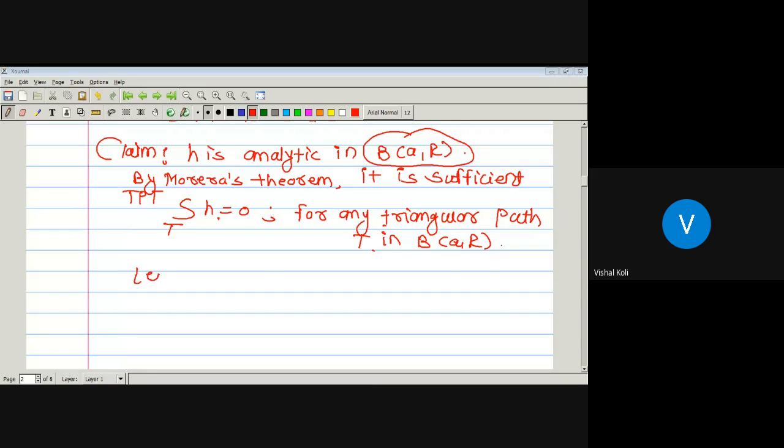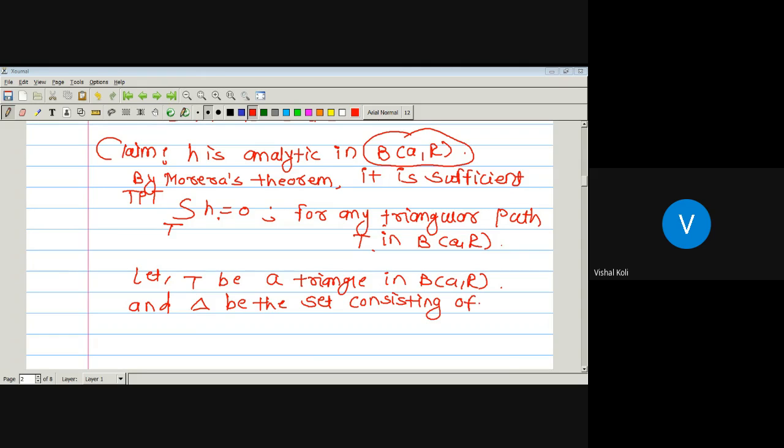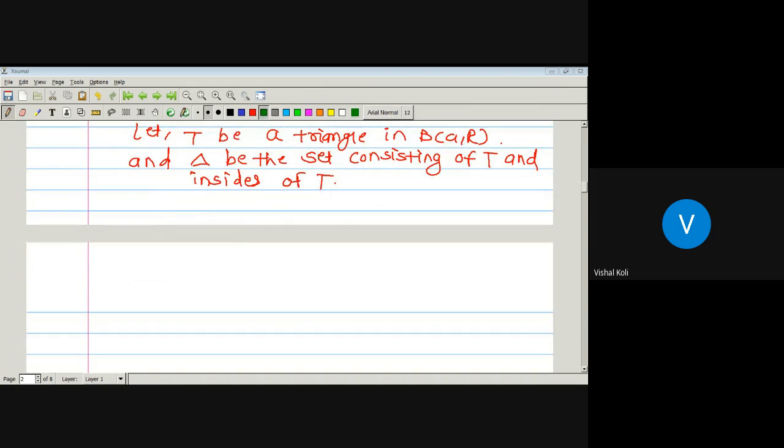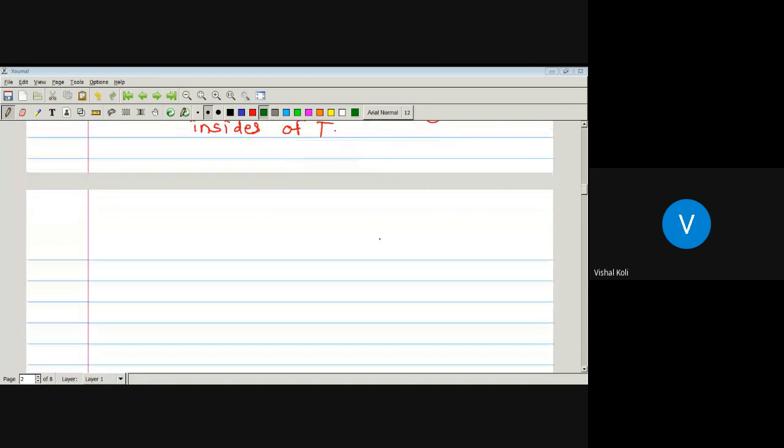Let us take T be a triangle in the open ball about a of radius r, and let delta be the set consisting of T and the inside of T. This will be our point a.